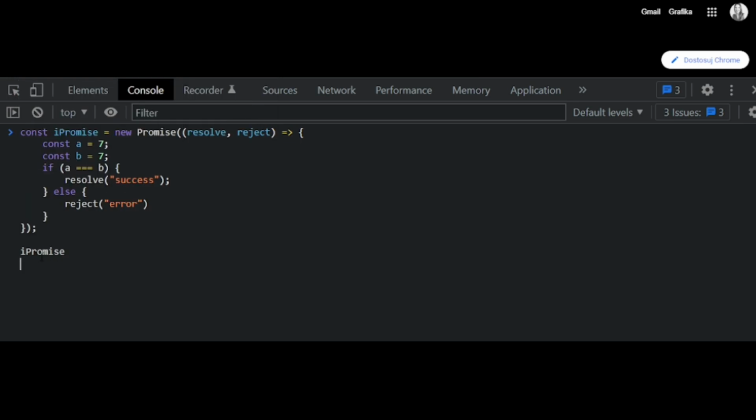This is the promise name, and here we have the then method.